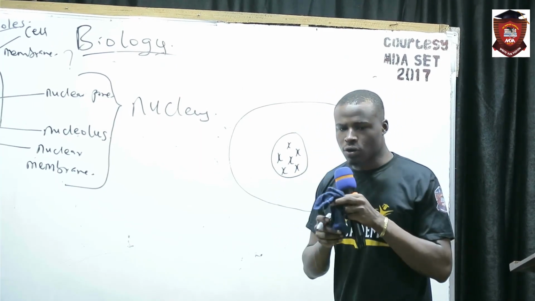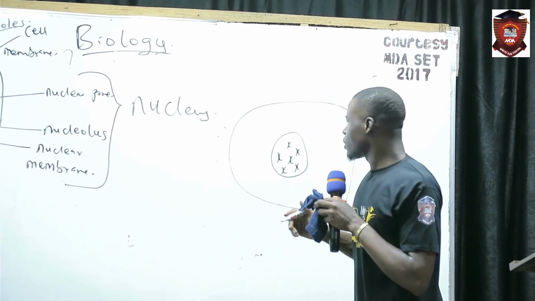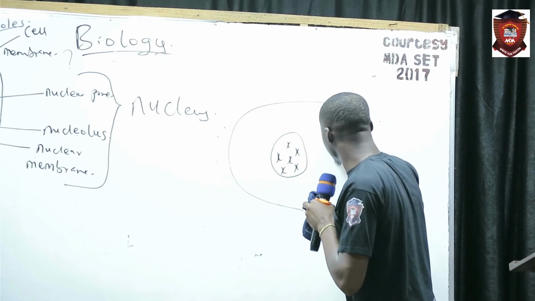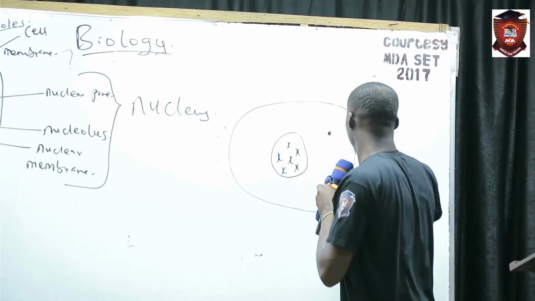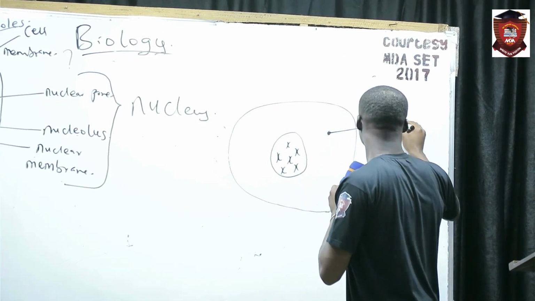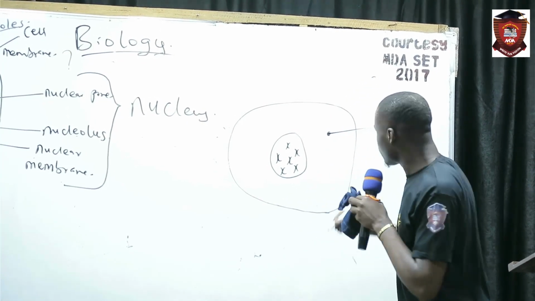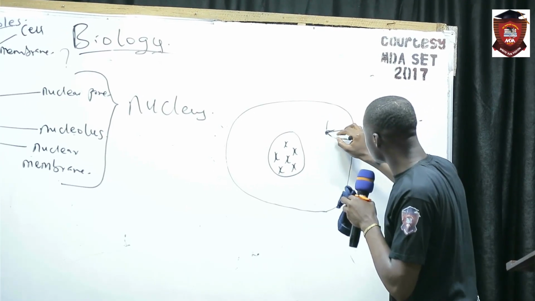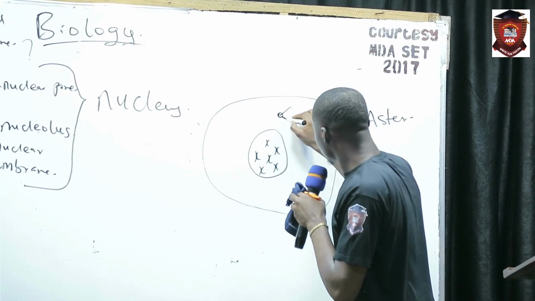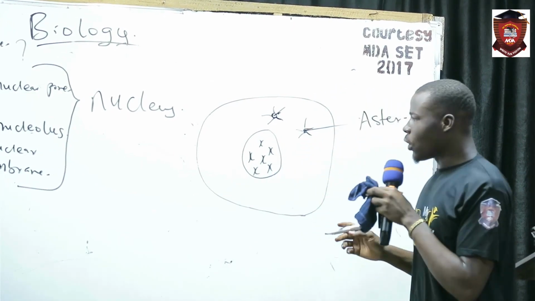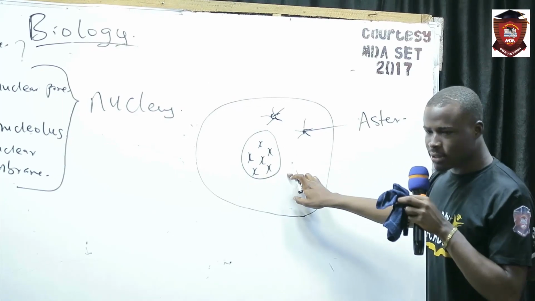Now you see the centrosome, or what we call the aster. Aster is when it looks like a star. It is two. So this is the nucleus.